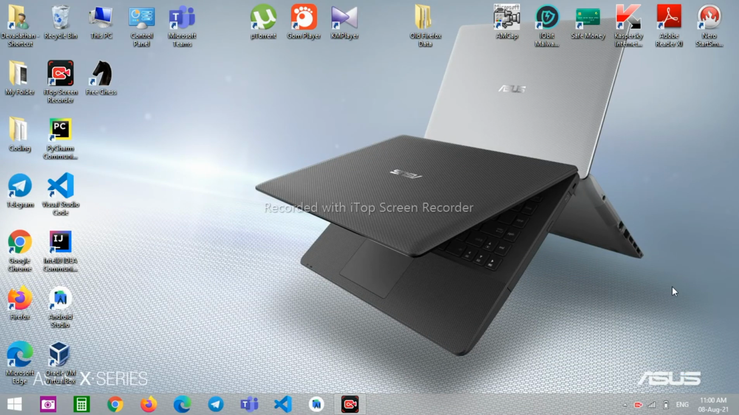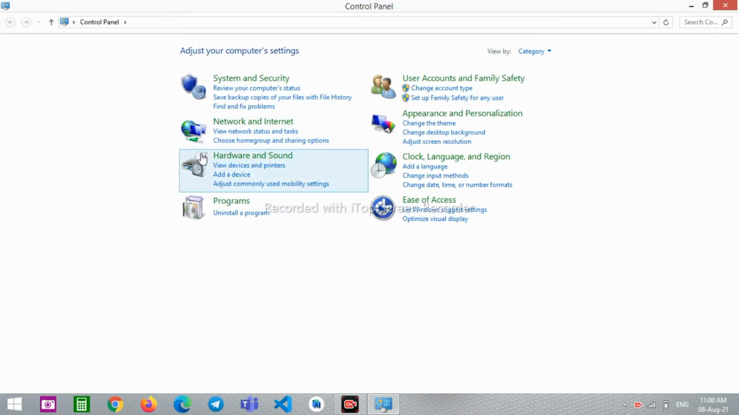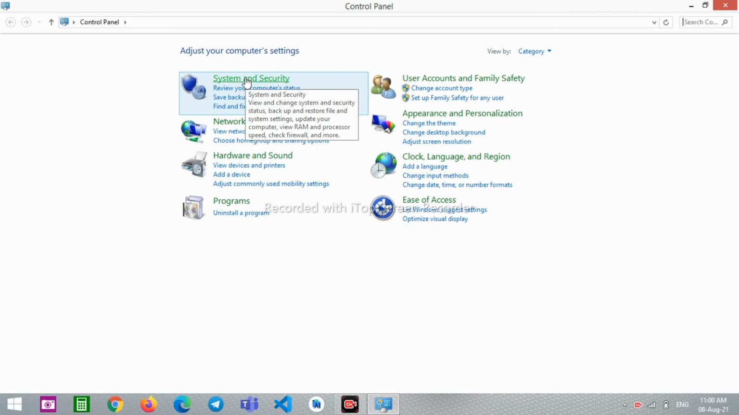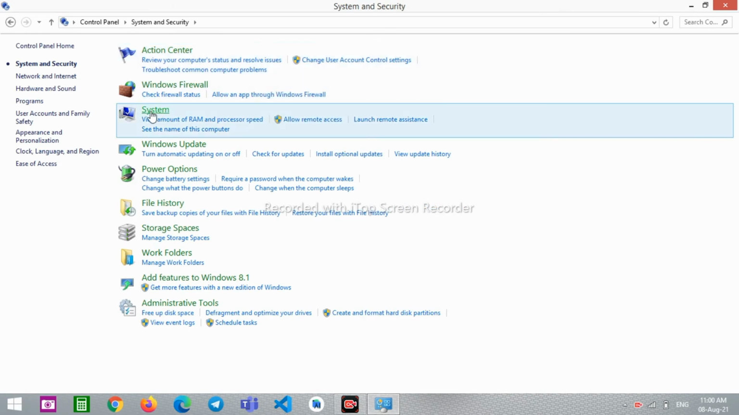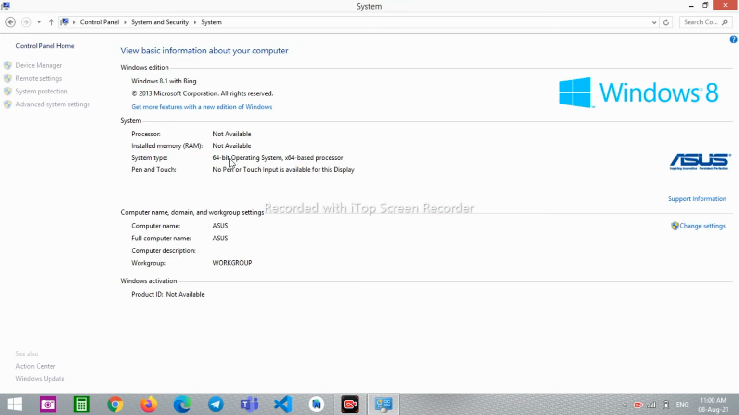So today in this video we are going to be seeing how we can install Anaconda on your computer. First of all we need to know which operating system is ours. So first of all go to control panel and choose the system and security and click on the system, and here you can see I am using Windows 8.1 with 4 GB RAM. It's a 64-bit operating system and 64 based processor.